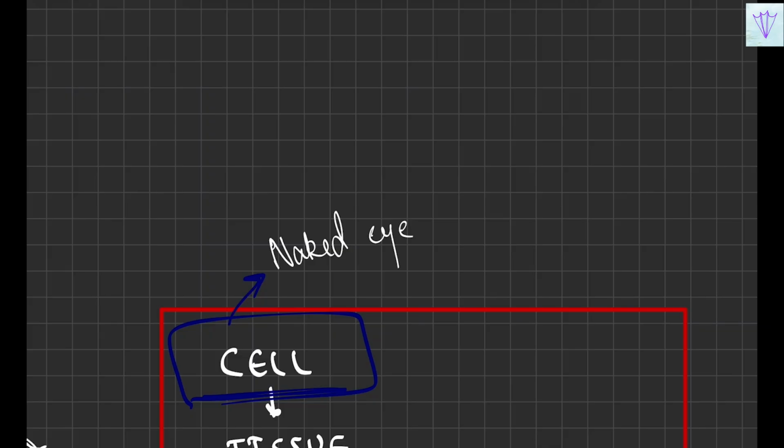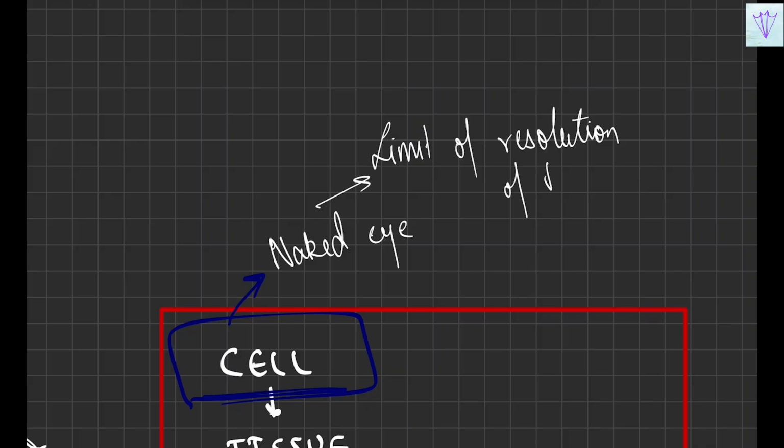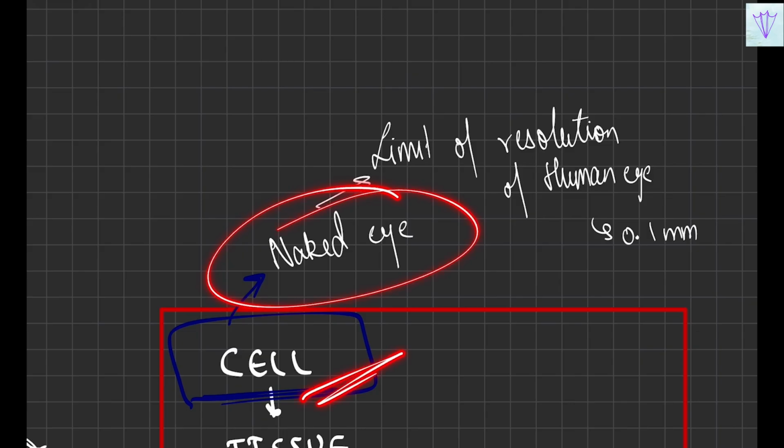It is because we have the limit of resolution of the human eye, which is about 0.1 mm. Things which are smaller than that, it is not possible for the human eye to look at. So this is known as the limit of resolution of the human eye. That is the reason why we are not able to see the cells.